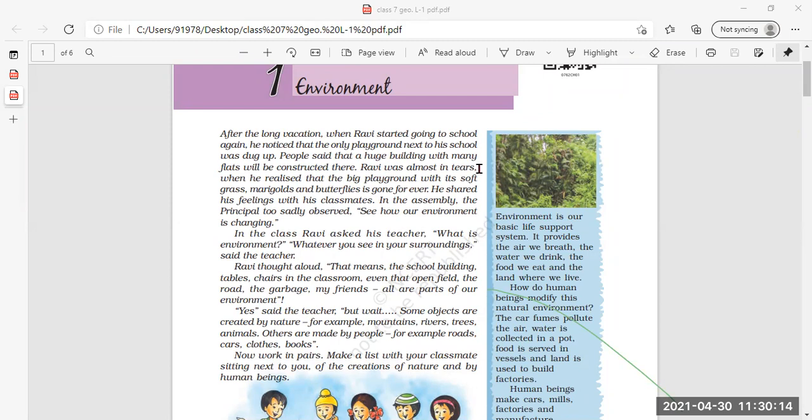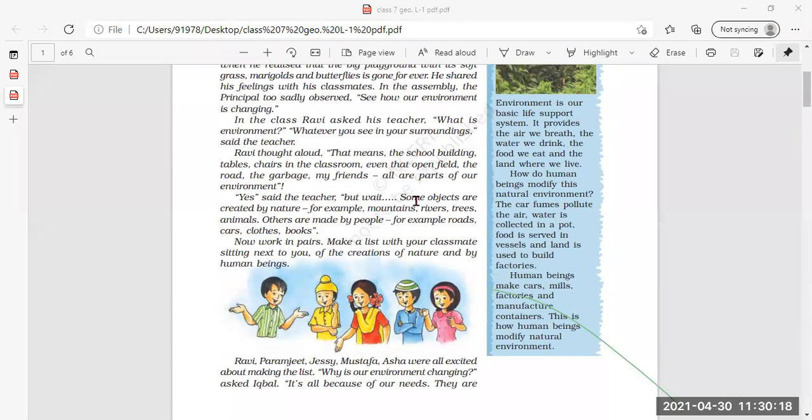Next, what else have you read in this lesson? What else have you read and understood in this? Biotic and abiotic components. Yes, biotic and abiotic. What are biotic and abiotic components?